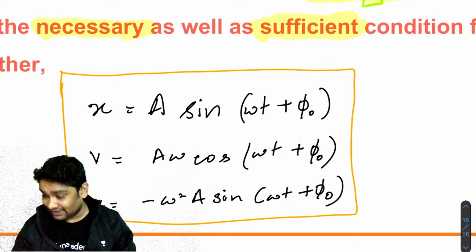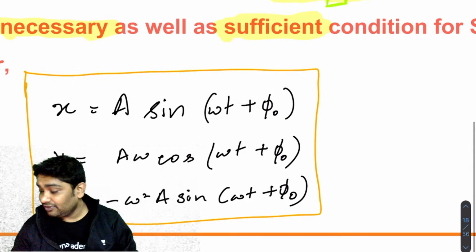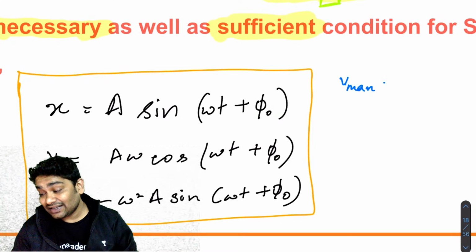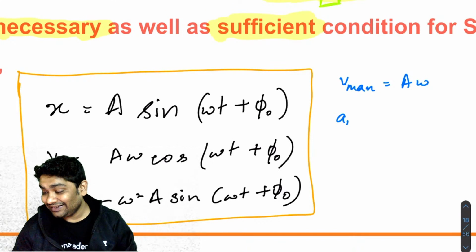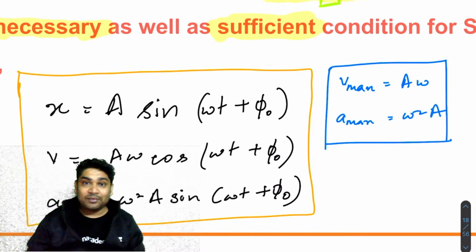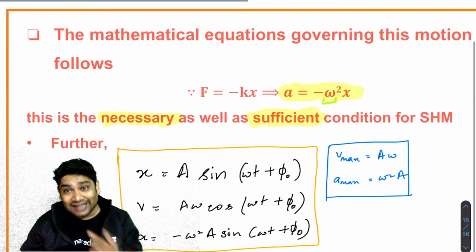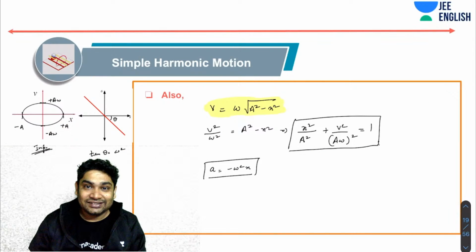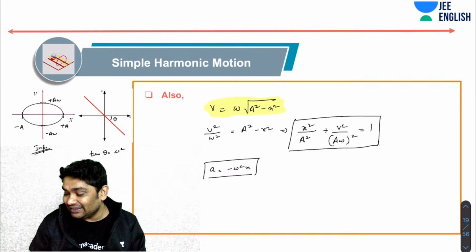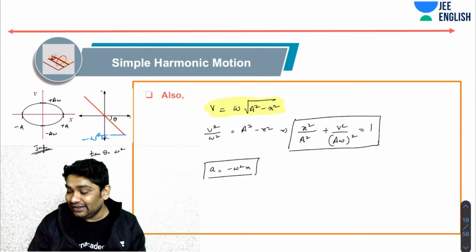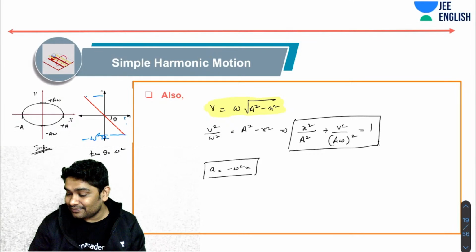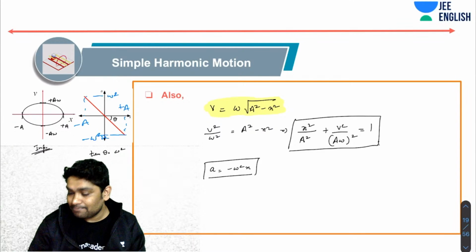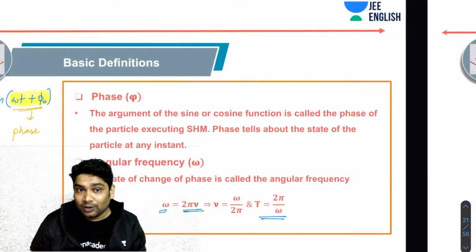V max is A omega, and A max is omega square A. Okay, so this you should remember. Very, very important. Now with that, you should be able to solve this. Again, you can see that from this graph also. This is minus omega square A and this is omega square A. Okay. So I hope that helps you.